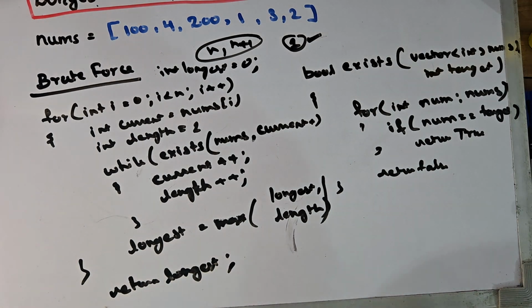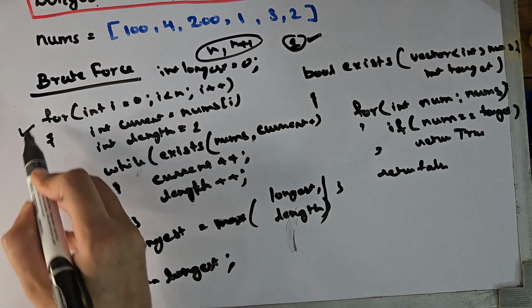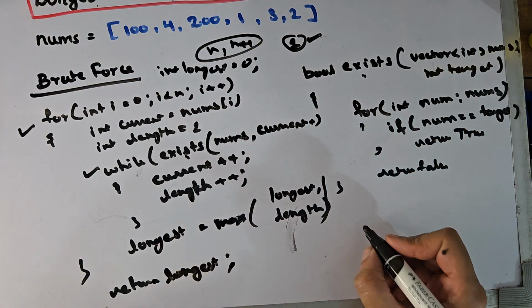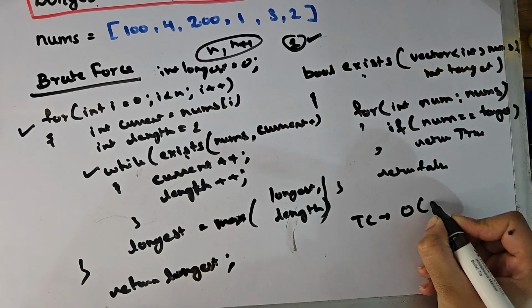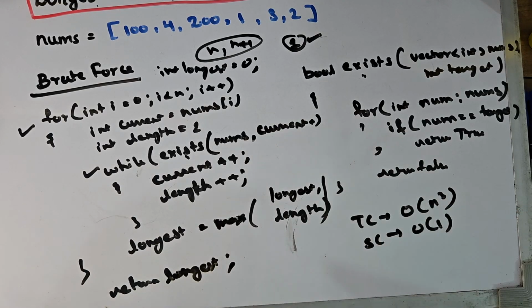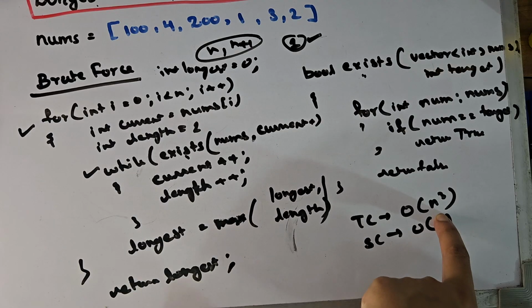So this is a brute force solution. We have this loop and an inner loop. So the time complexity becomes order of n cube, and the space complexity is order of 1 because we are not using any extra space. Why is this bad? Because we can see this is order of n cube.